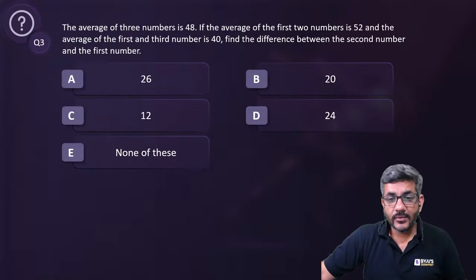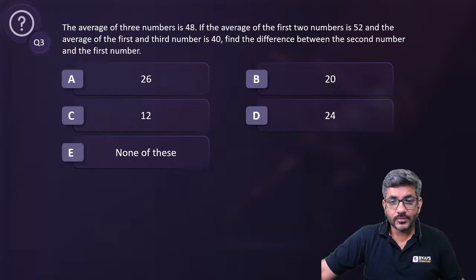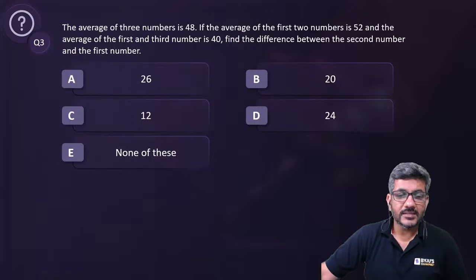Any answer from anyone? Okay, Rido has answered, Shubham has answered. That's great. We have got two answers. Chaliye, let's start doing it.